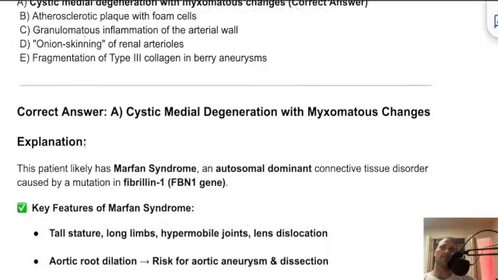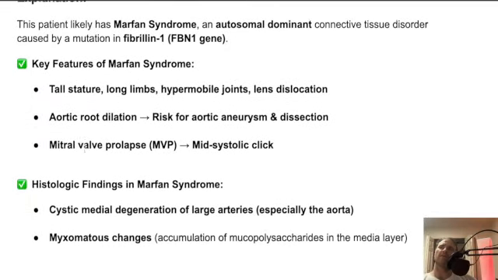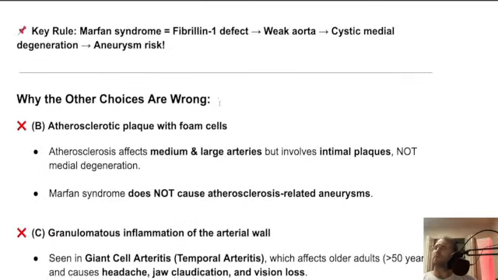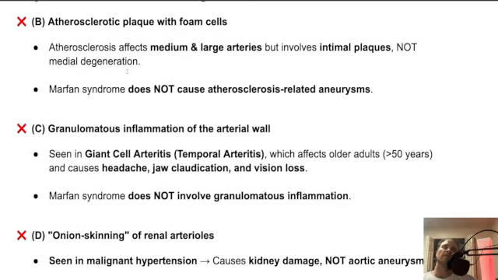Now, looking at our answer choices, A, we talked about this. This is Marfan syndrome, similar to myxomatous changes. And we'll just keep on scrolling down here for B. Atherosclerotic plaques with foam cells. This affects the medium and large arteries, but involves the plaques, not medial degeneration. Marfan does not cause atherosclerosis-related aneurysms. It's actually the fibrillin gene, so it's more similar to that kind of decomposition of the structure of the vessel.